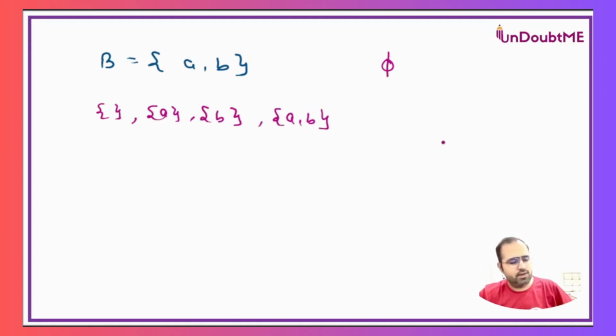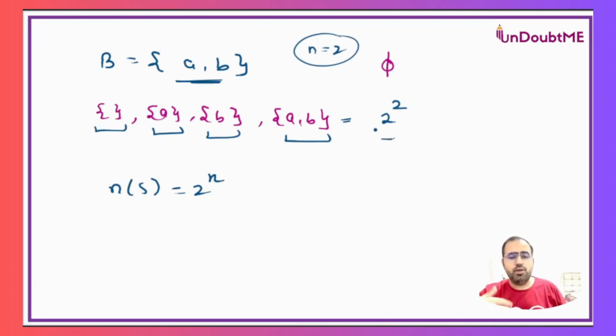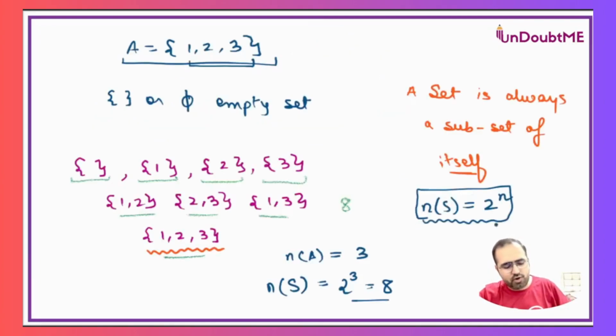If you keep a count, 1, 2, 3, and 4, 4 can be written as 2 to the power 2, and we can once again justify that the number of subsets is 2 to the power n. Over here, the value of n was 2, the number of elements is 2, and that is how we got 2 to the power n as the formula for subsets.